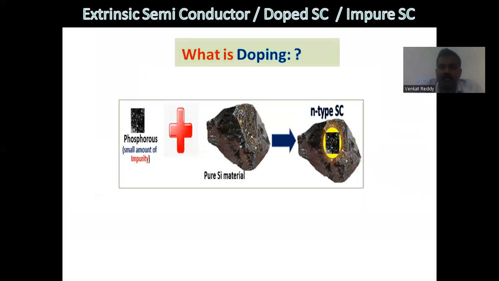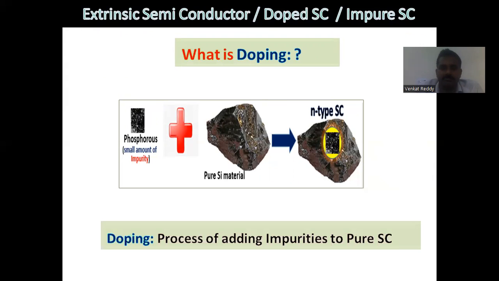What is doping? The process of adding impurities to the pure silicon material is called doping. So when phosphorus is doped into pure silicon, N-type is formed. When aluminum, a third group element, is doped into silicon, then P-type semiconductor material is formed.